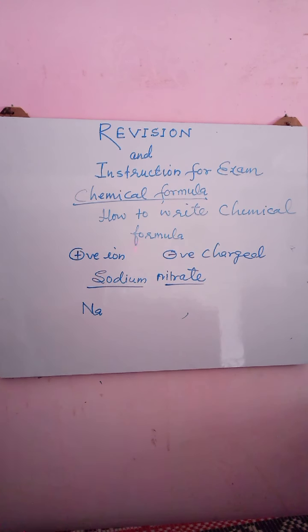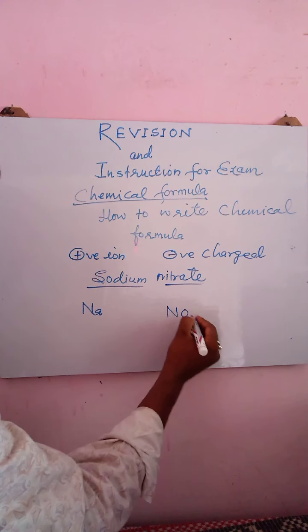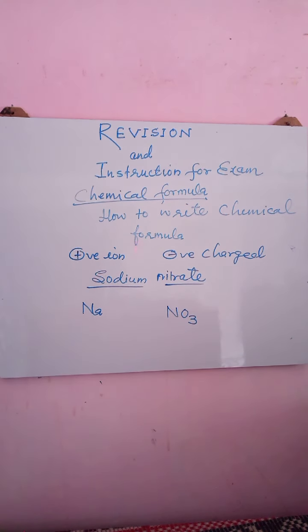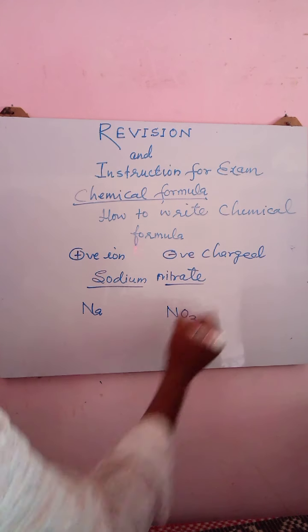Nitrate is a type of polyatomic ion. I hope you know the formula of nitrate radical. It is NO3. Now here you have to remember what charges are present on different radicals and what the chemical formulas of radicals are. So nitrate radical contains a minus charge over it.